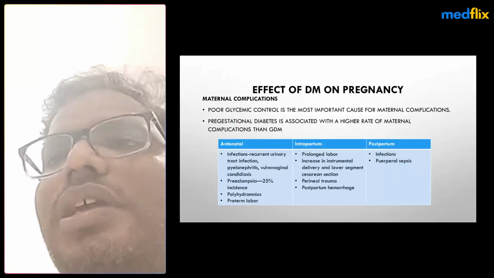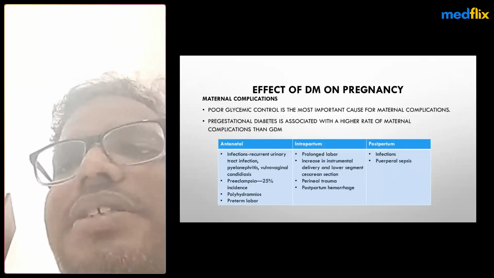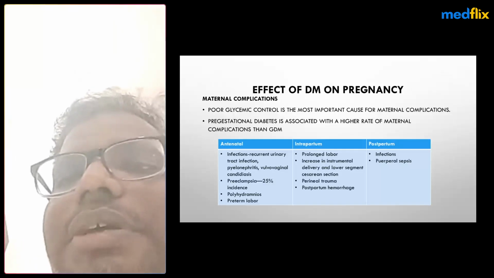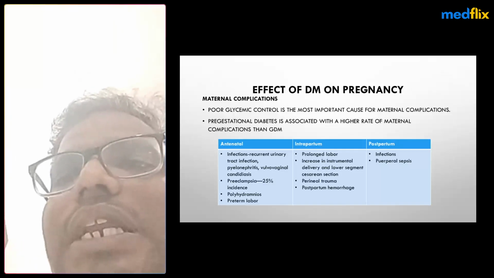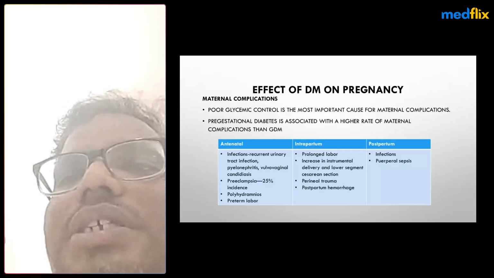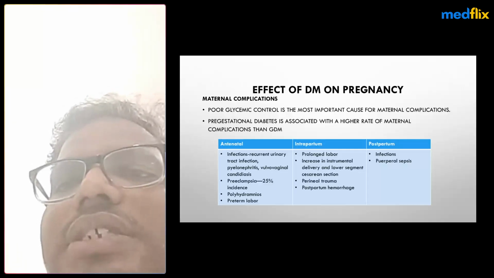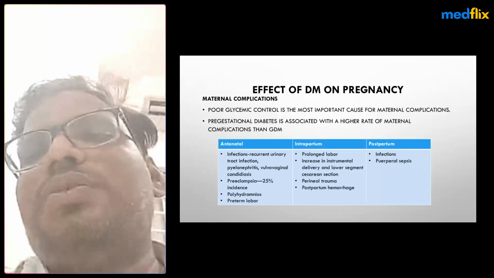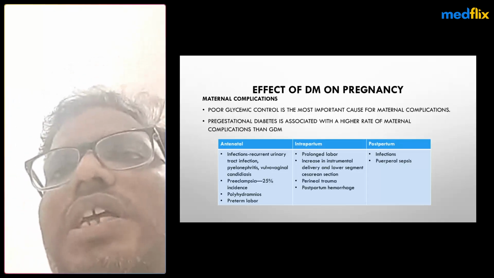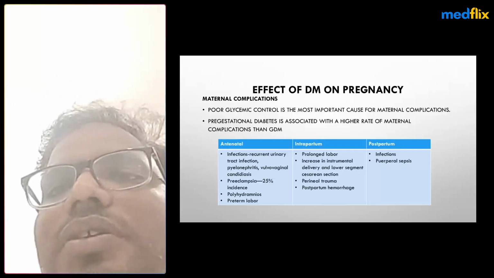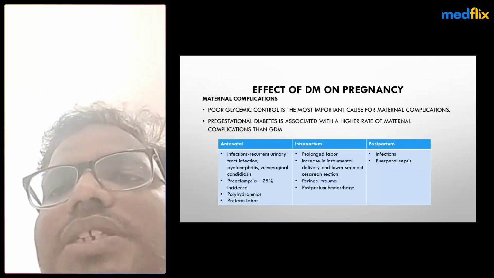Now the effects of diabetes on pregnancy, like maternal complications. Poor glycemic control is the most important factor for maternal complications. Pre-gestational diabetes is associated with higher rates of maternal complications than gestational diabetes. Who are the overt diabetic patients? Mostly they have abortions and congenital anomalies of the babies, which are not noted as much compared to gestational diabetes.